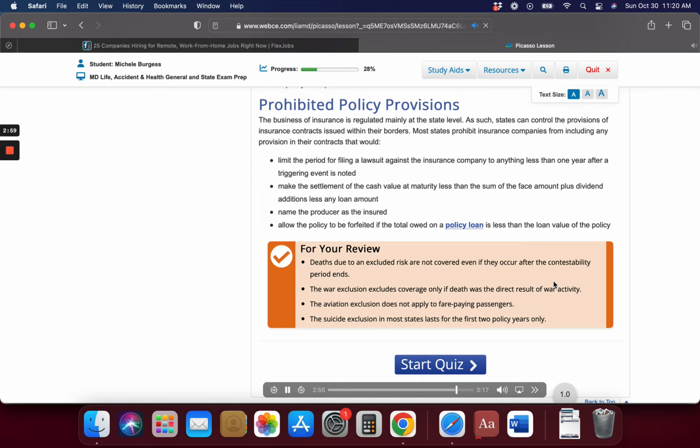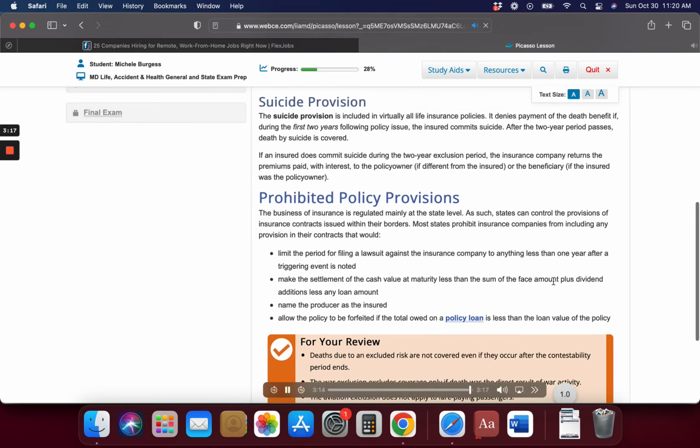For your review. Deaths due to an excluded risk are not covered even if they occur after the contestability period ends. The war exclusion excludes coverage only if death was the direct result of war activity. The aviation exclusion does not apply to fare-paying passengers. The suicide exclusion in most states lasts for the first 2 policy years only.